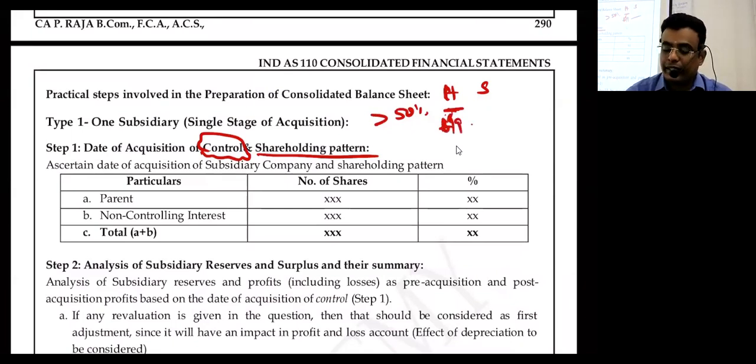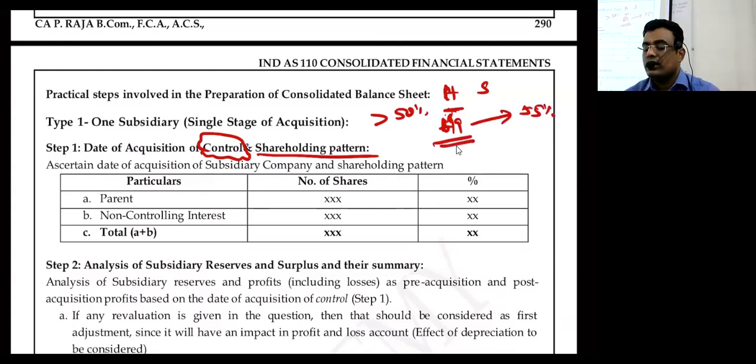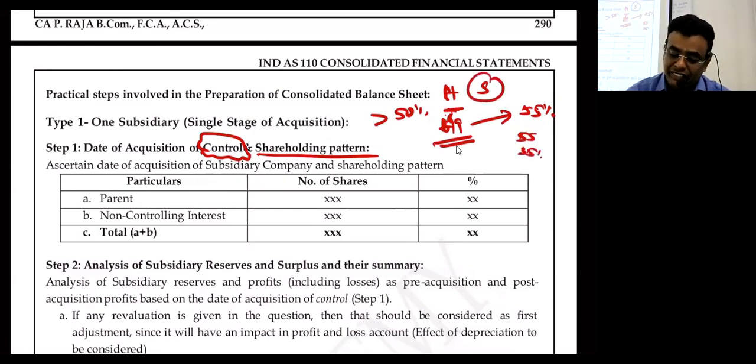So now, 6th September. Today, H Limited buys 55% shares in S Limited. What is the date of control? 6th September is the date of control. Shareholding pattern: 55% and 45%. S Limited's 55% shares are held by H Limited. Balance shares are held by somebody else, 45%. This is called shareholding pattern.